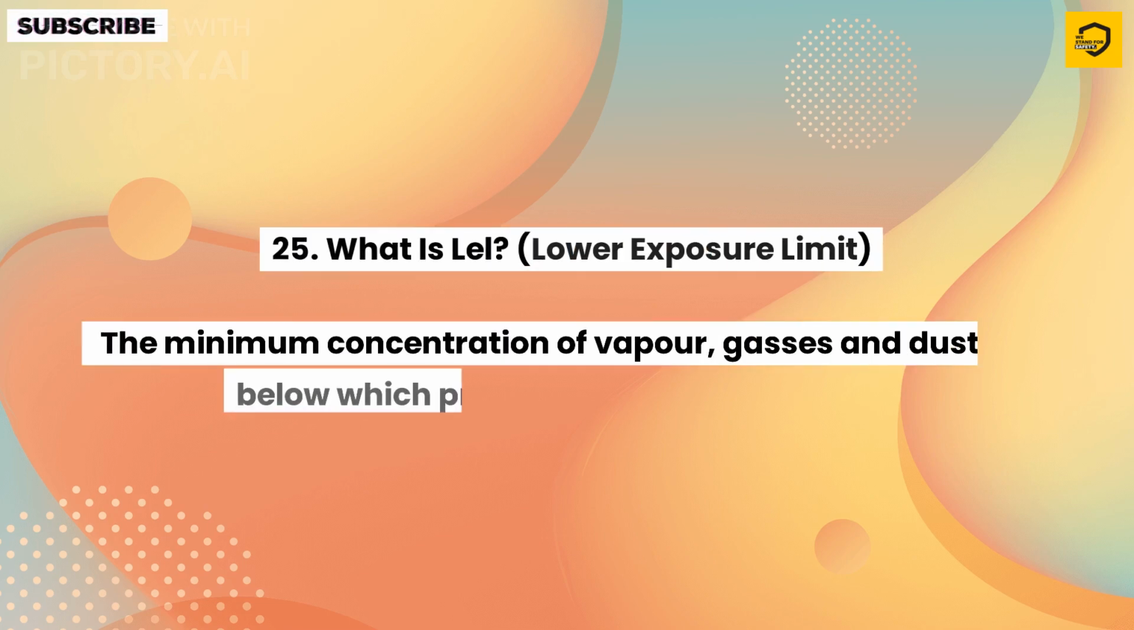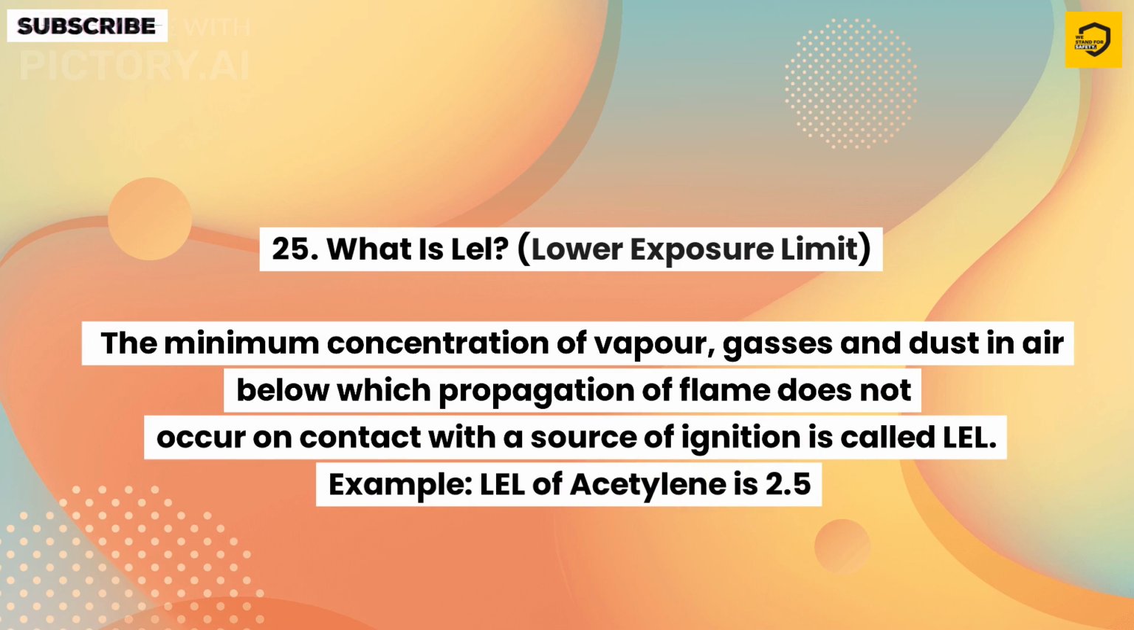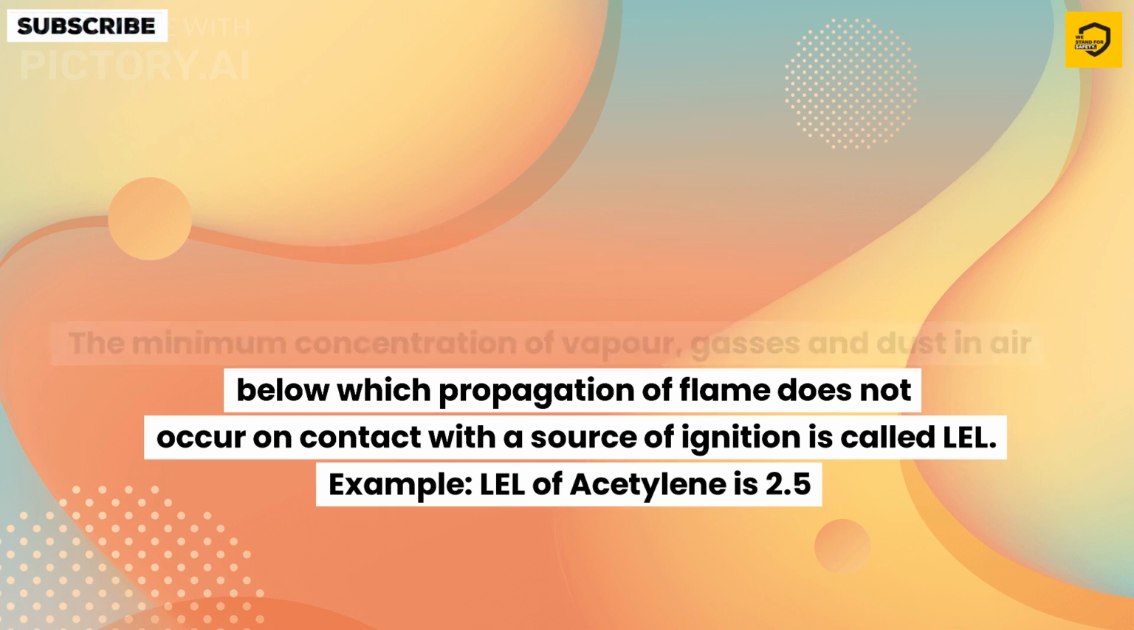25. What is LEL? Lower explosive limit. The minimum concentration of vapor, gases and dust in air below which propagation of flame does not occur on contact with a source of ignition is called LEL. Example, LEL of acetylene is 2.5.